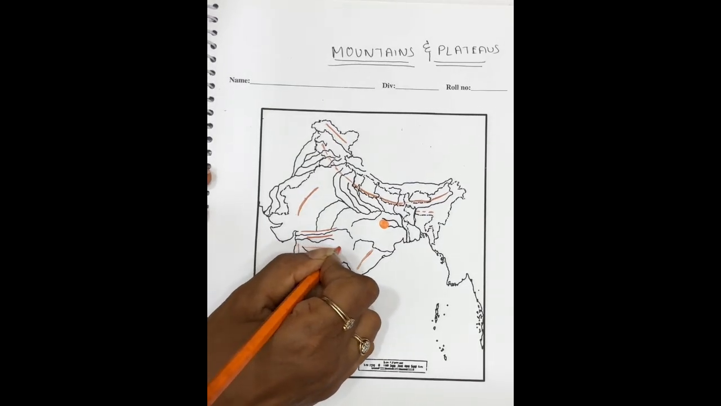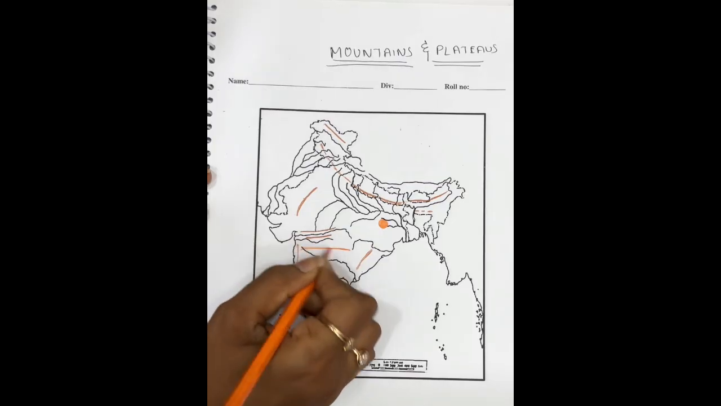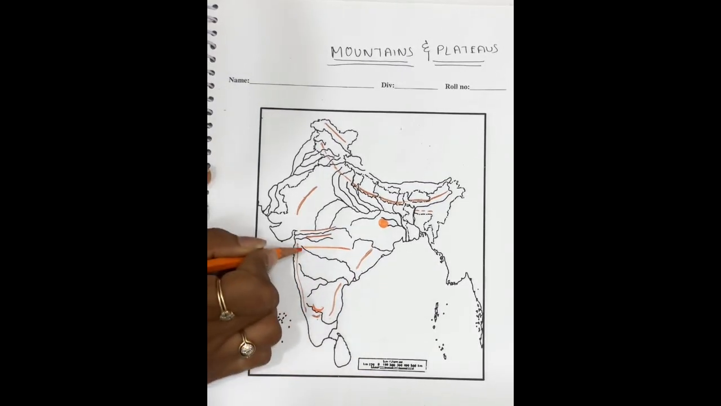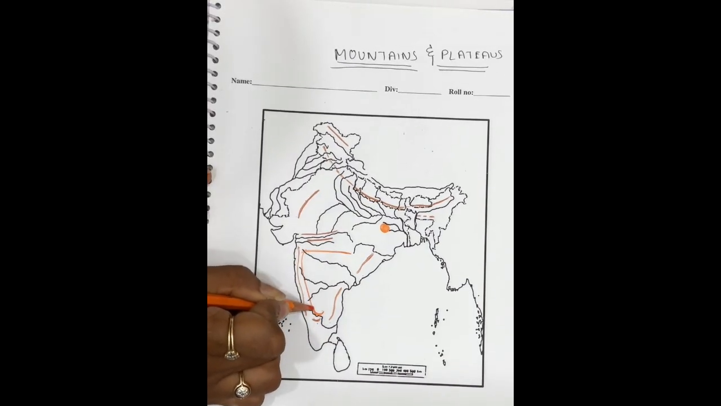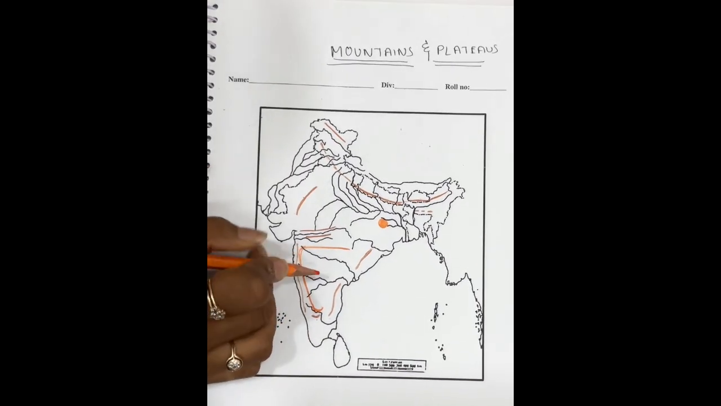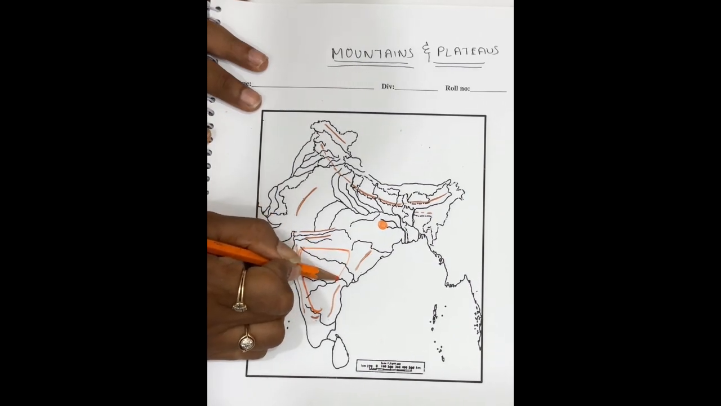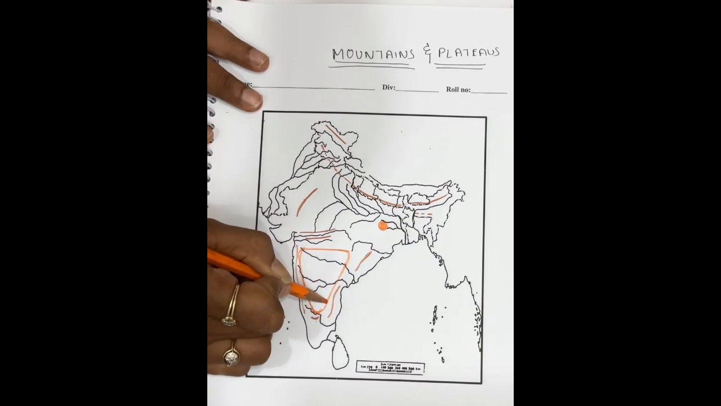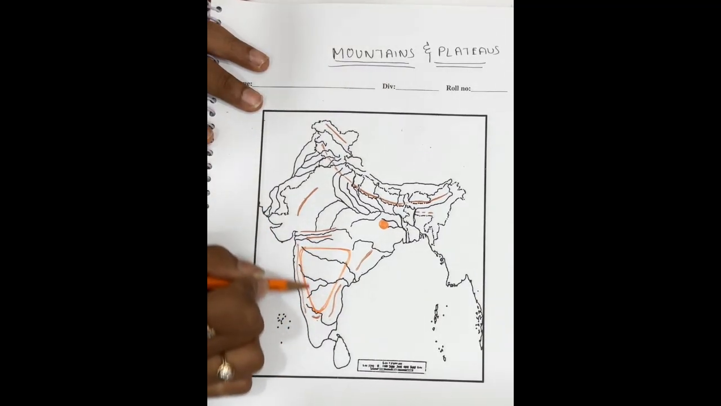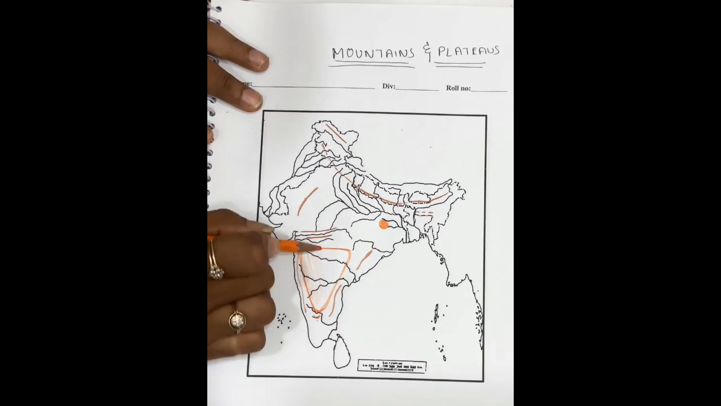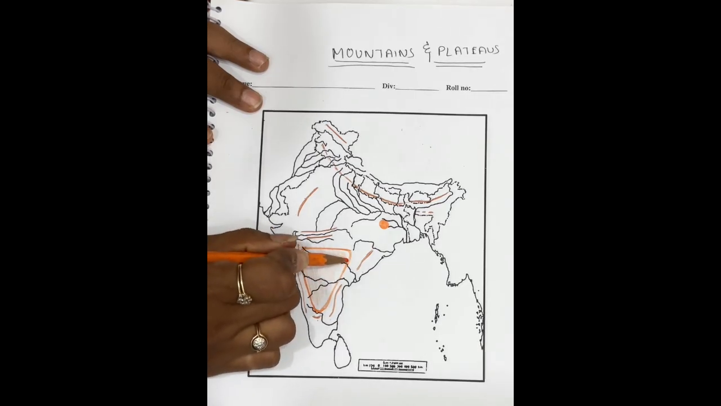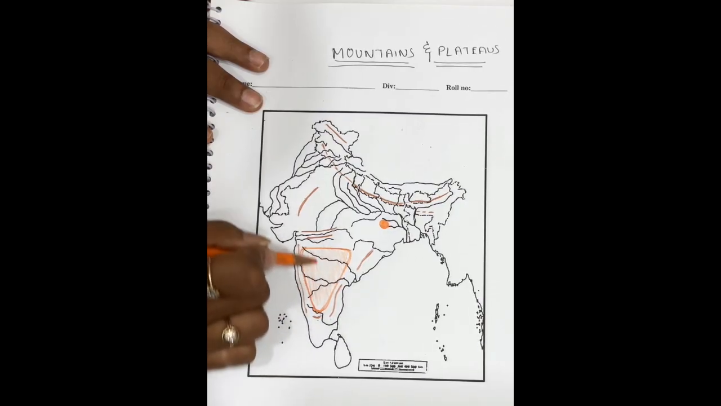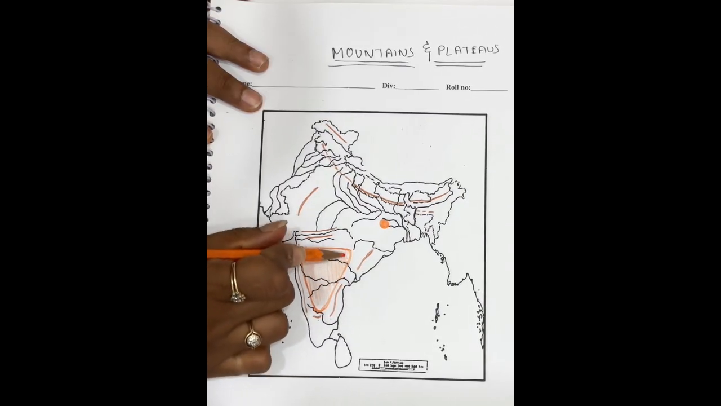Now we have Deccan Plateau. Make a line like this and make a U like this over here. Now this, and here, okay. Now this is our Deccan Plateau. This is our Deccan Plateau.